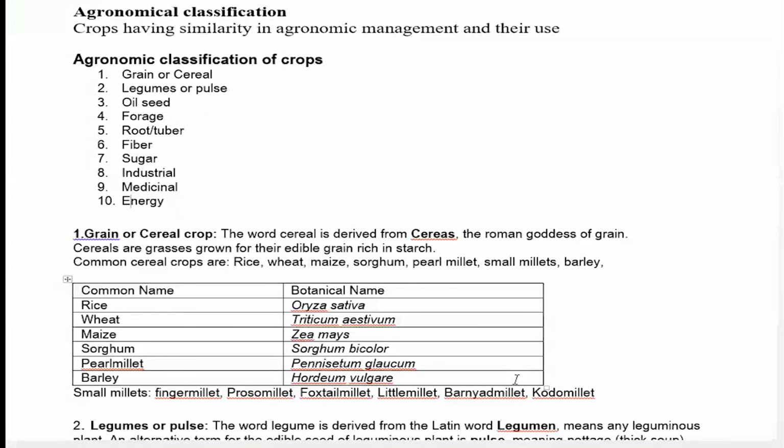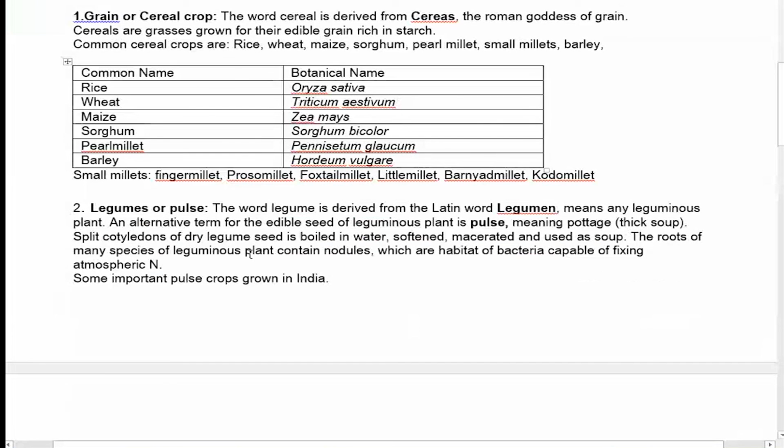Next come the legumes or pulses, and most of the pulse crops are leguminous crops. Why are they known as leguminous crops? Because they fix atmospheric nitrogen. These crops have root nodules with symbiotic bacteria, Rhizobium, in the root nodules. So they have the capability of fixing atmospheric nitrogen through symbiotic nitrogen fixation through the bacterial association. That's why most of the pulse or dal crops are leguminous, and they require less nitrogen.